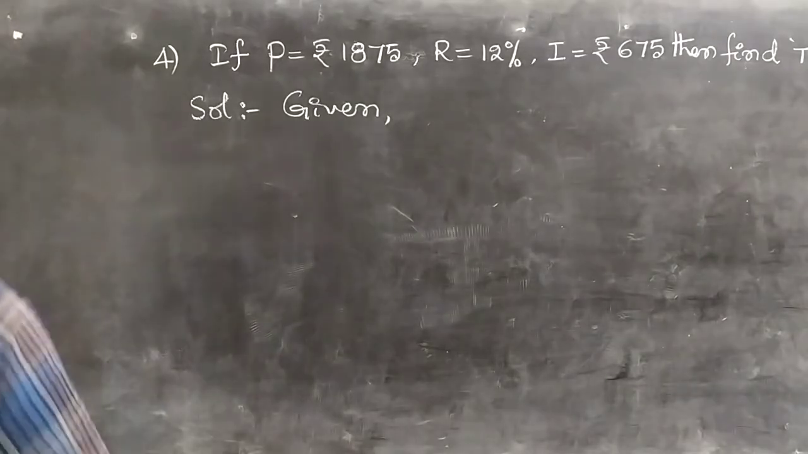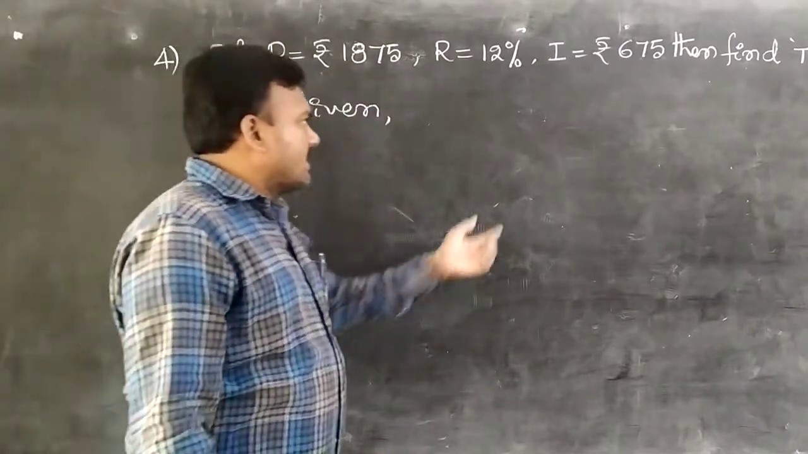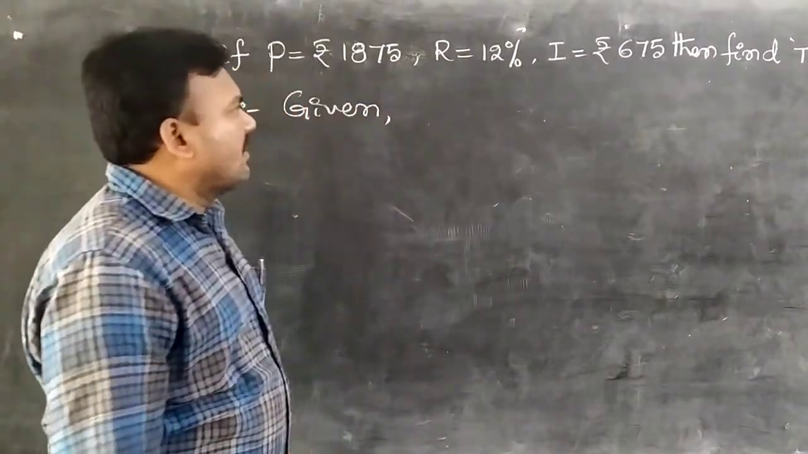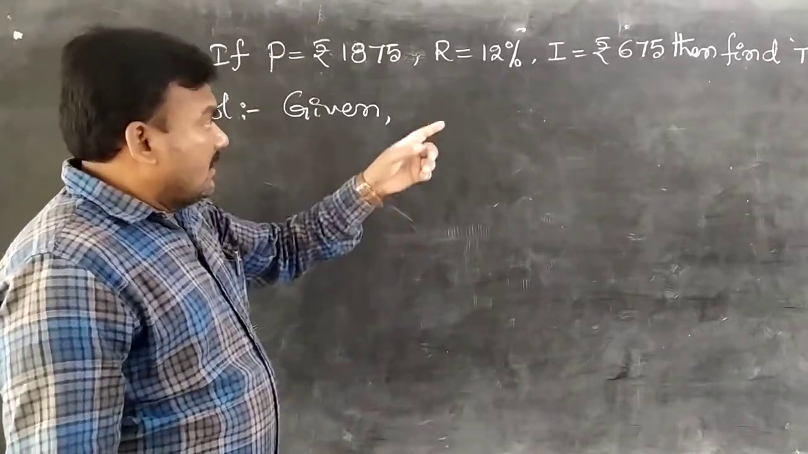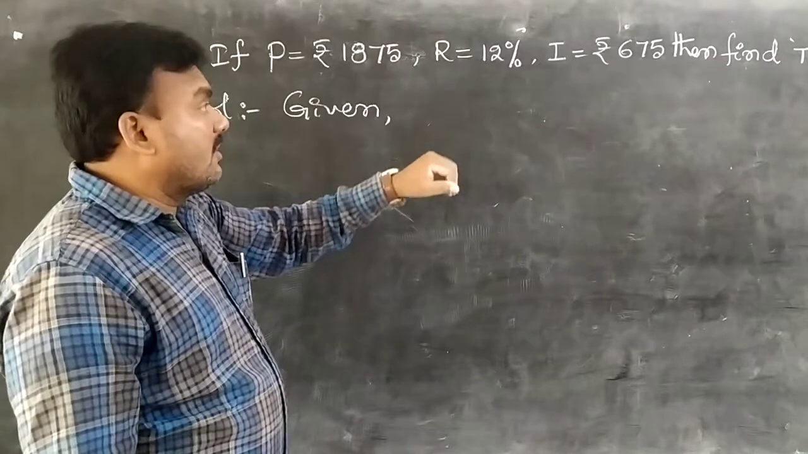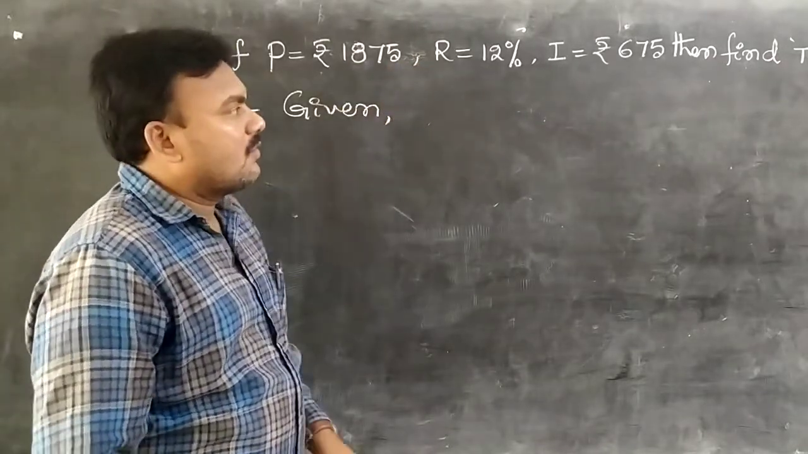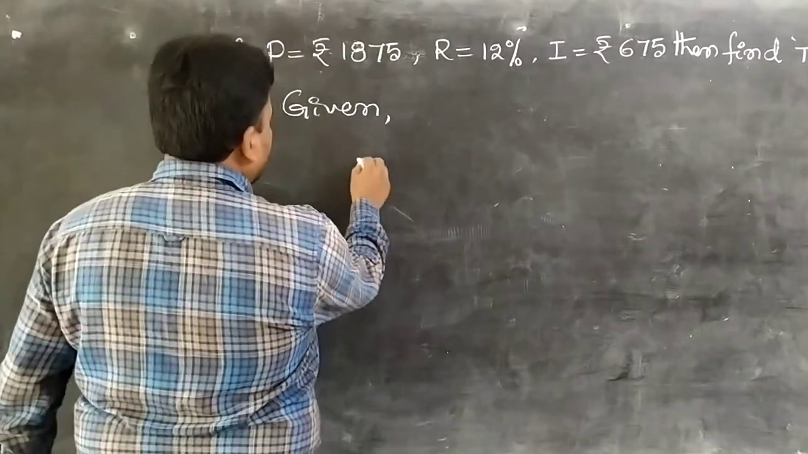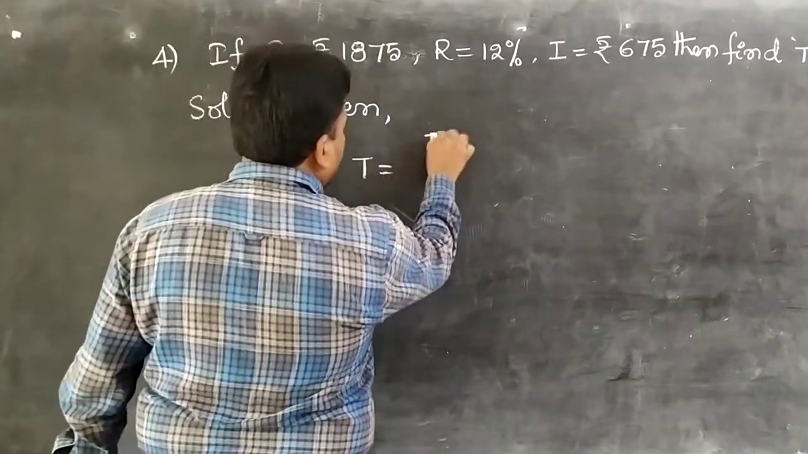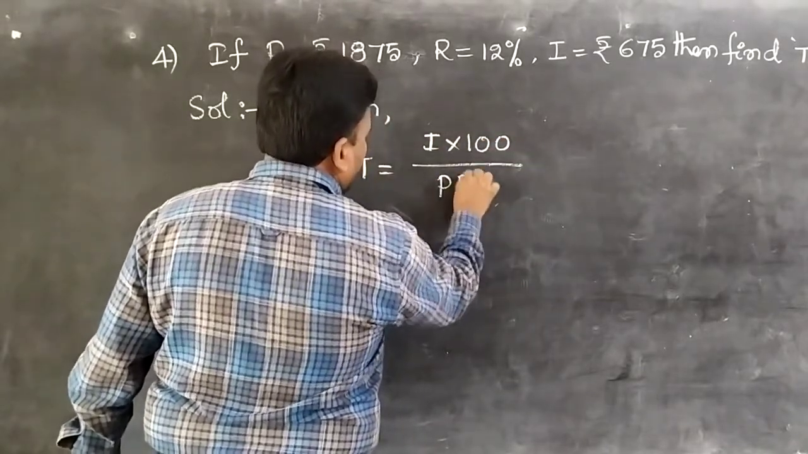If P equal to 1875 rupees, R equal to 12%, I equal to 675 rupees, then find T, students. Here the interest is 675 rupees. Observe the principal and interest, they are big values. How to find the time? Same procedure, apply the formula. Therefore, T equal to I into 100 by PR, students.